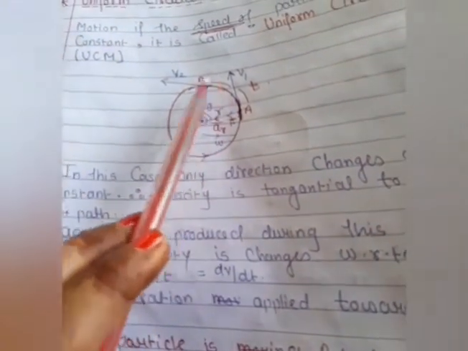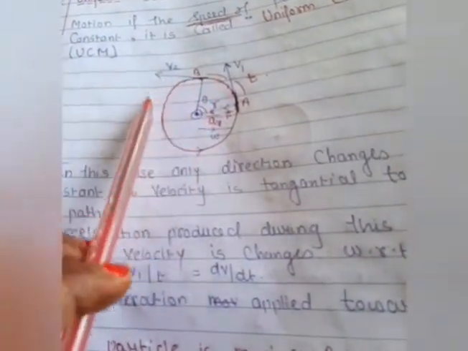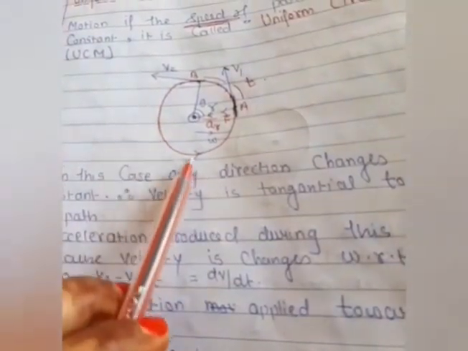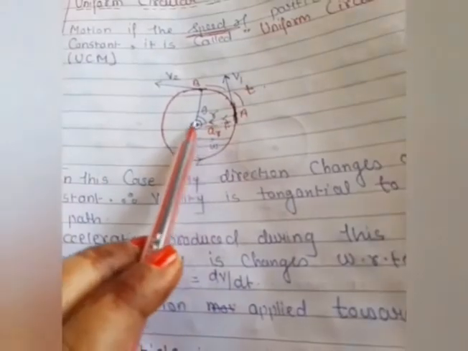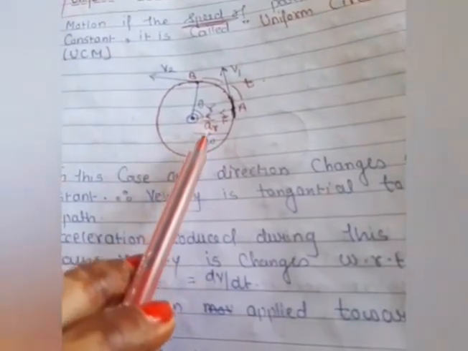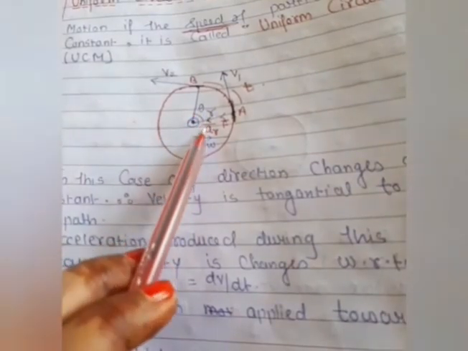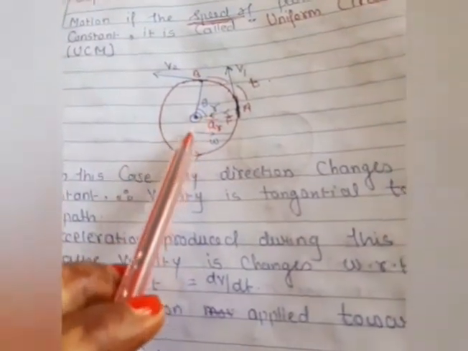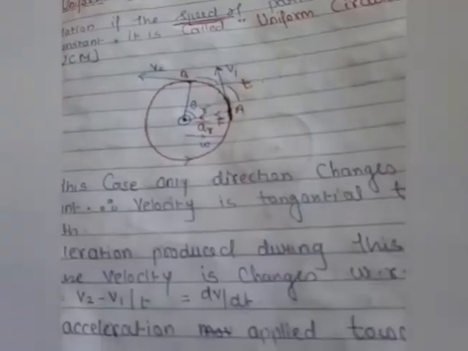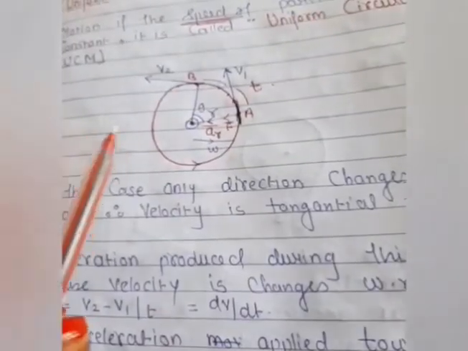Here the angular velocity and acceleration are both opposite, because when the velocity is moving in a circular motion, there should be a change of direction. And here the acceleration should be in a linear direction. That's why we can say the angular velocity and the radial acceleration are in opposite directions. See here, see the direction. That's why I'm saying this diagram is very important to understand.